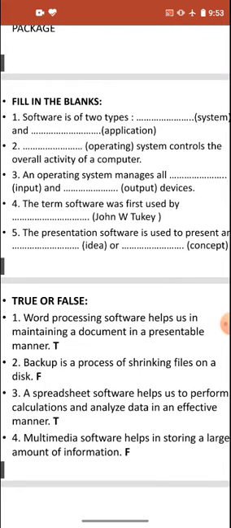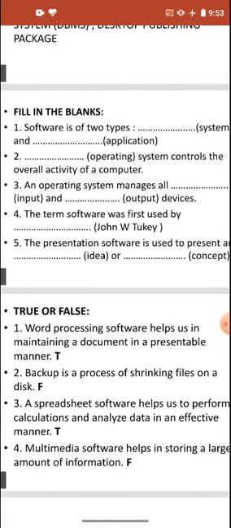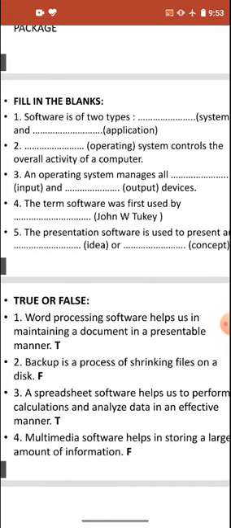Second is, backup is a process of shrinking files on a disk. No, backup is not the process of shrinking files on a disk. That is compression software. Compression is the process of shrinking files on a disk. If we have a large file, we can compress it. Backup is like if you want our data to be safe somewhere else, then it is called a backup. Like we save our data in a hard disk or pen drives, they are called the backup.